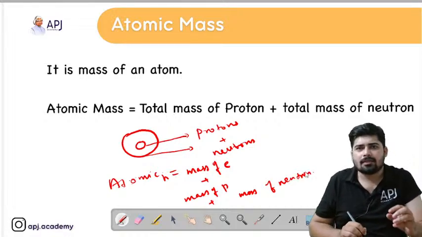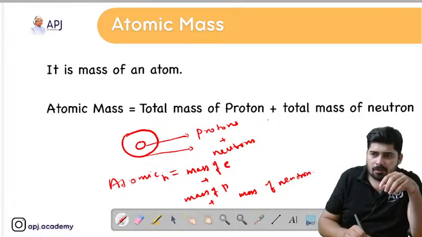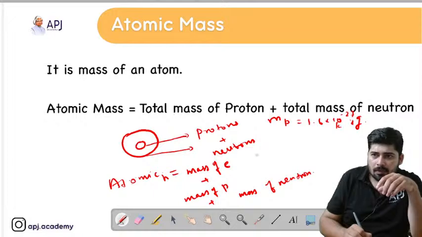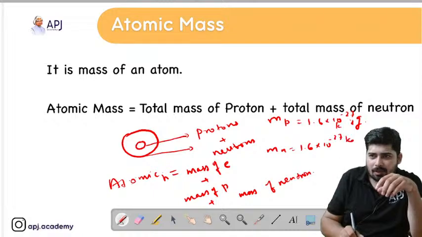We know that the mass of proton, which I'll write as MP, is equal to 1.6 into 10 raised to minus 27 kilogram. The mass of neutron is nearly equal to 1.6 into 10 raised to minus 27 kilogram. And what about the mass of electron? The mass of electron is equal to 9.1 into 10 raised to minus 31 kilogram.